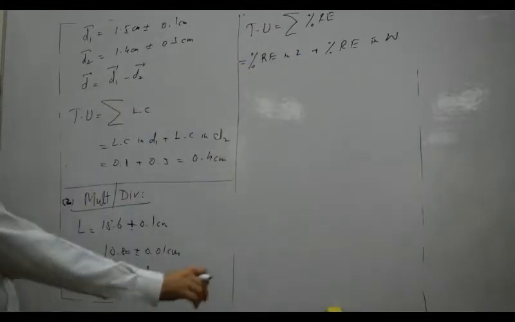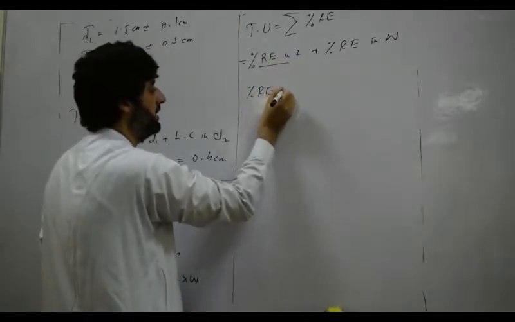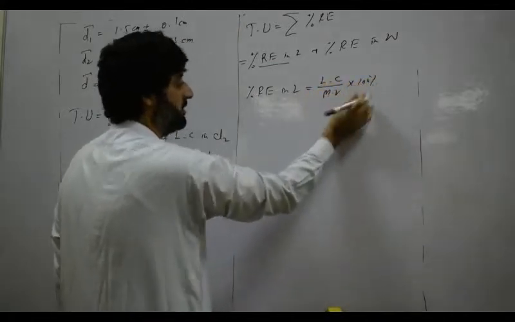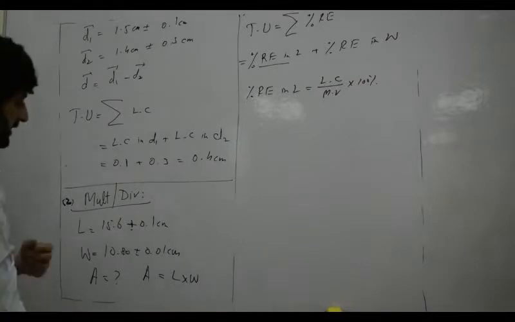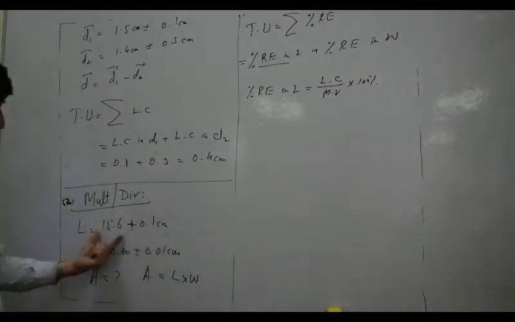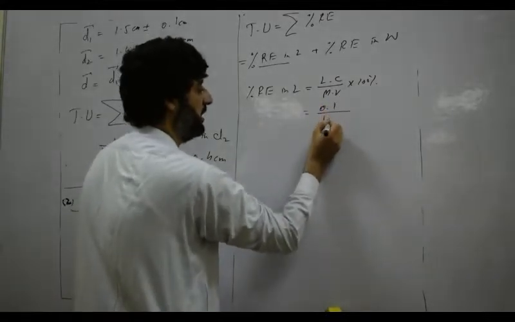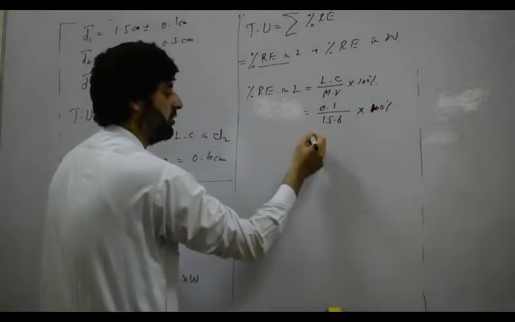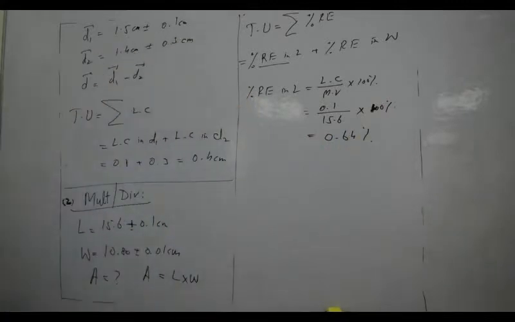So first we are going to find the percentage error in length. What is the formula for the percentage error? We know that least count divided by measured value multiplied by 100%. That is the formula for the percentage error. So what is the least count for the length? That is 0.1. What is the measured value? 15.6. So putting the values here, 0.1 divided by 15.6 multiplied by 100%. If you calculate this by calculator, you will get 0.64% as the percentage error in length.